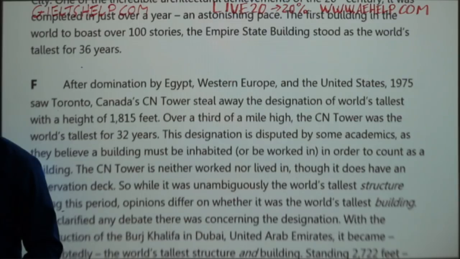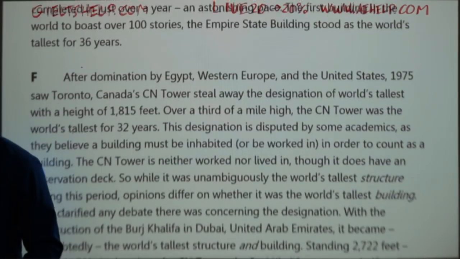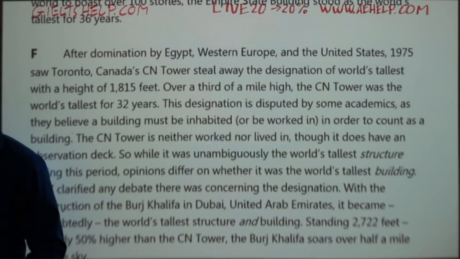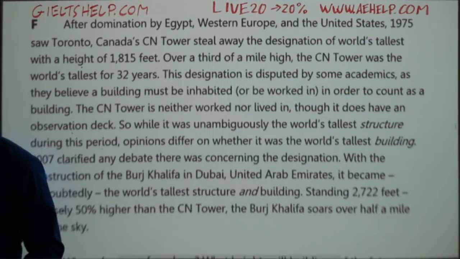for 36 years. After domination by Egypt, Western Europe, and the United States, 1975 saw Toronto, Canada's CN Tower steal away the designation of world's tallest with a height of 1,815 feet. Over a third of a mile high, the CN Tower was the world's tallest for 32 years.